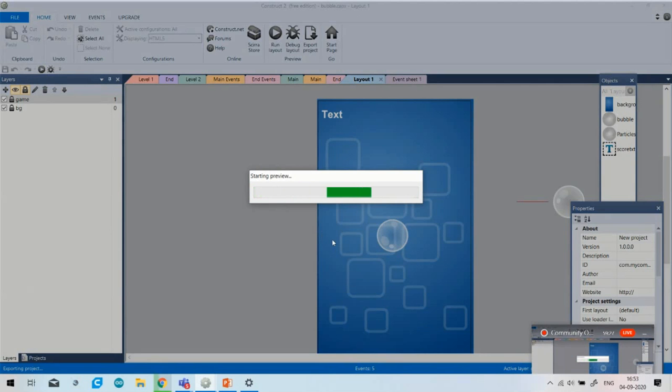So it will take some time because it's a big software and it will take time to open the game. Okay, so you can make any game on the Construct 2 trial version software.